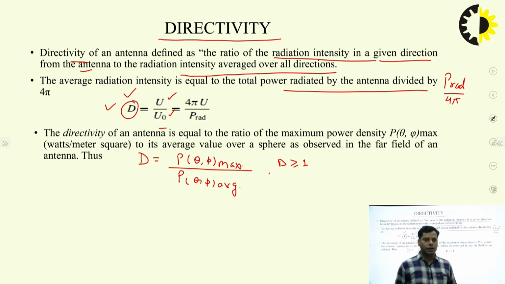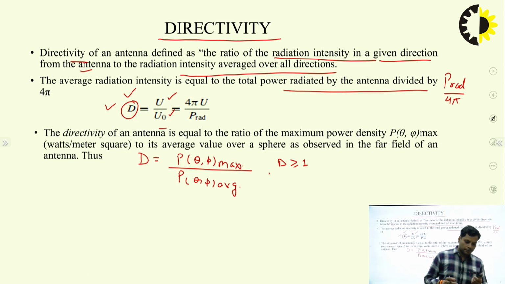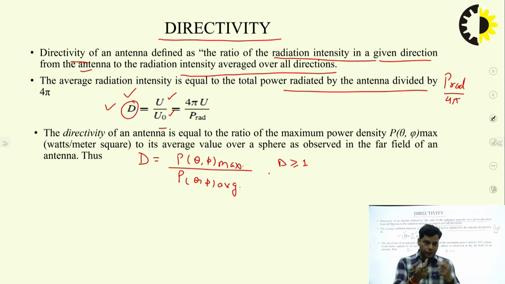Now another important parameter regarding the antenna with reference to directivity is the beam area. That means the power that is directed in a specific direction also has its beam area, the specific area where the power radiates. So this is the beam area.